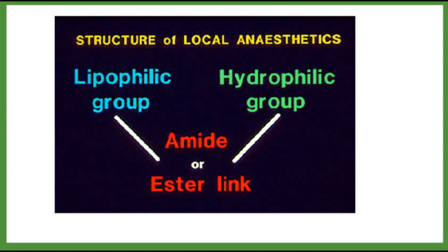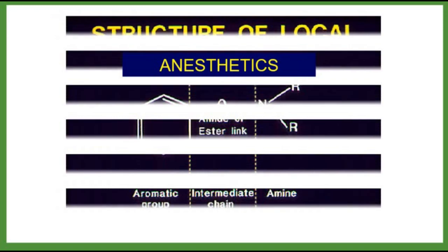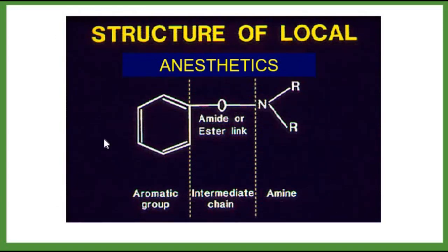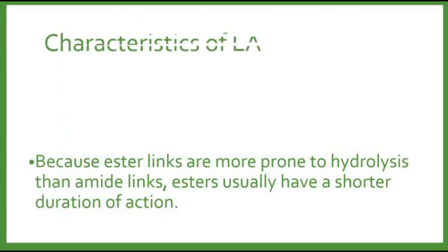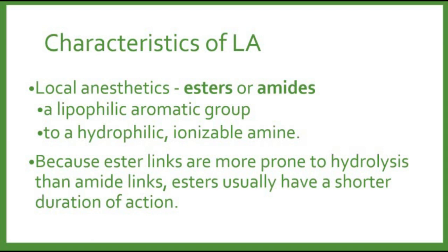Structurally, if we classify anesthetics, there is a lipophilic group and a hydrophilic group, and these groups are linked either by an amide linkage or an ester linkage. It is a common structure. You can see this is our aromatic group, this is the amine chain along with nitrogen, and this is the intermediate chain with the linkage of the amide or ester. So on this basis, we can say that we have two types of local anesthetics, esters and